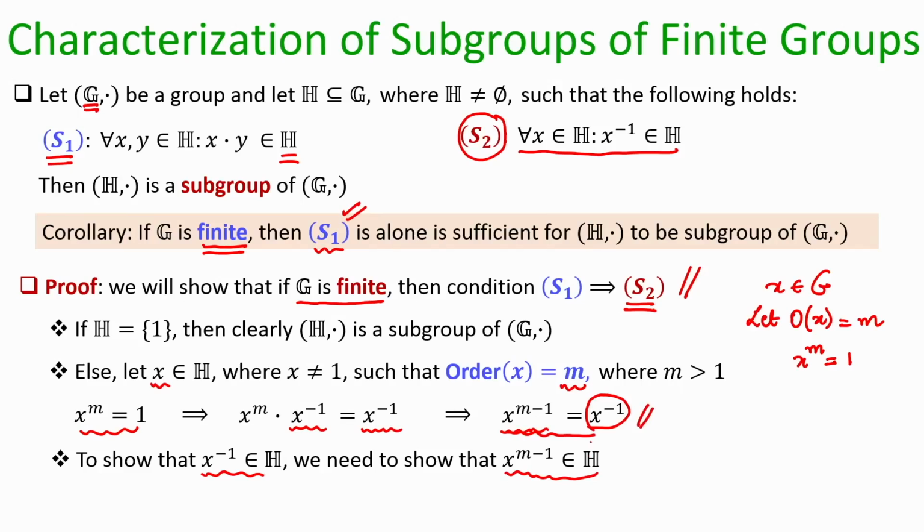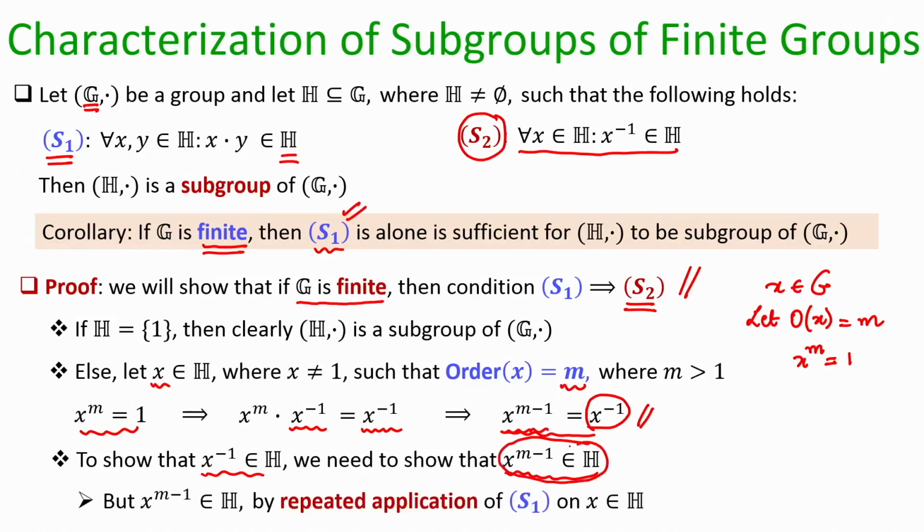And now, how do I prove that x to the power m minus 1 is a member of this subset H? I can repeatedly apply the fact that axiom S1 holds in my subset H on the element x. So, remember x is a member of the subset H, and if S1 holds, it holds for x as well.